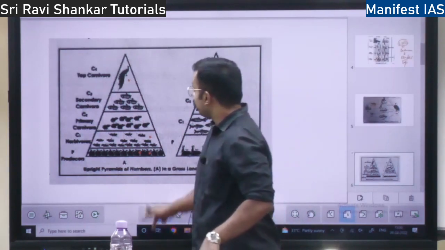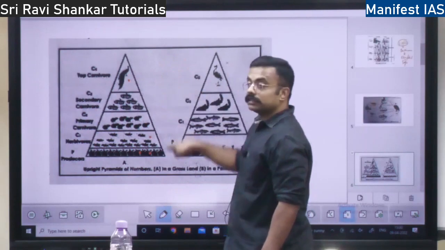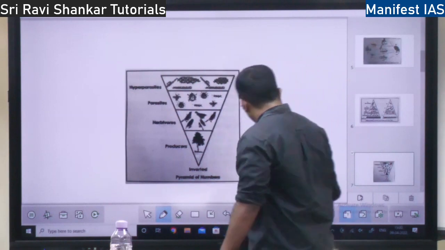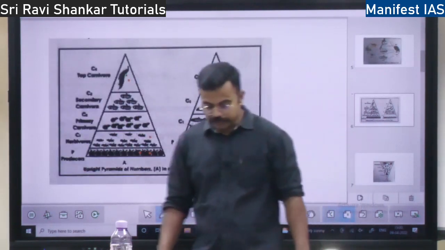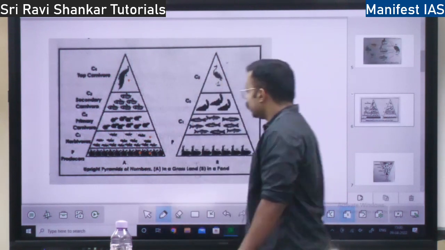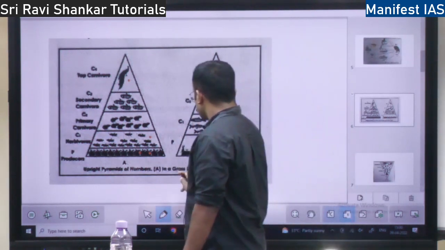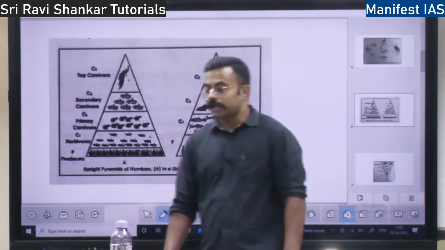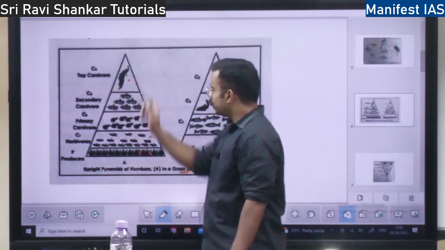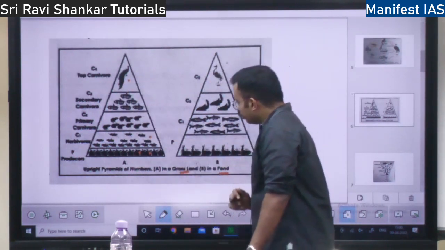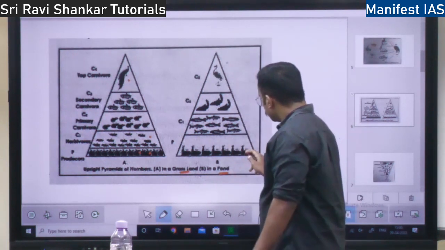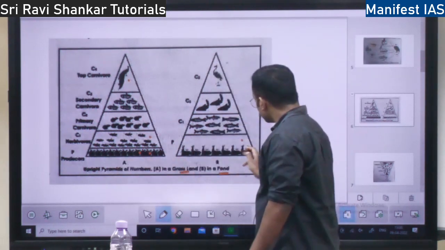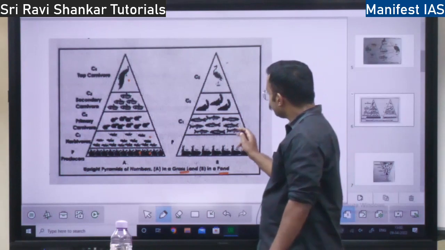So this pyramid can be upright, like this, triangle up, or it can be inverted, like this. Why upright, why inverted, we will discuss. Uprightly you always have, see, this grassland. In the grassland you will find an upright kind of ecological pyramid. See, this is upright. I have already explained. Let us take up the pond example. See, here you have this one type of animal, that's small. That kind of animal is shown here. So that is eaten by fish.